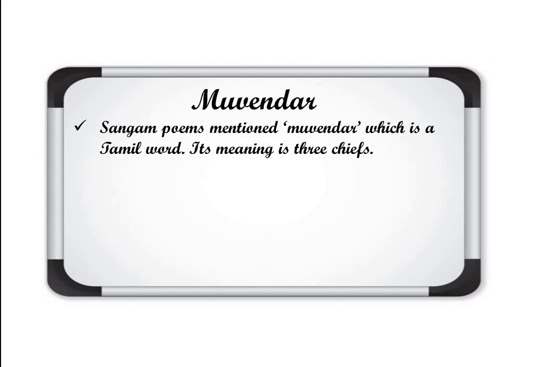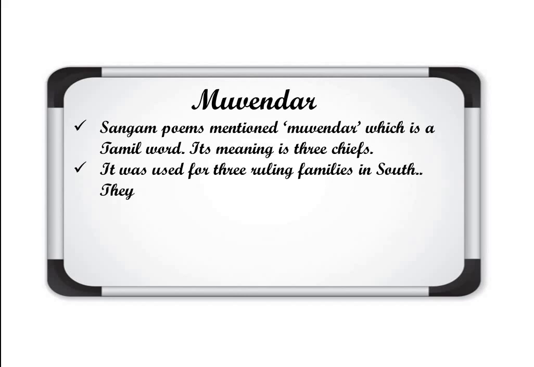They were Cholas, Cheras and Pandyas. These three kingdoms or ruling families were famous during that time. These three ruling families were known as Muvendar.